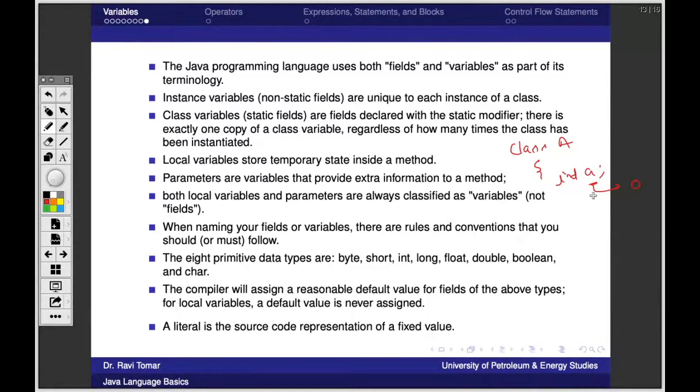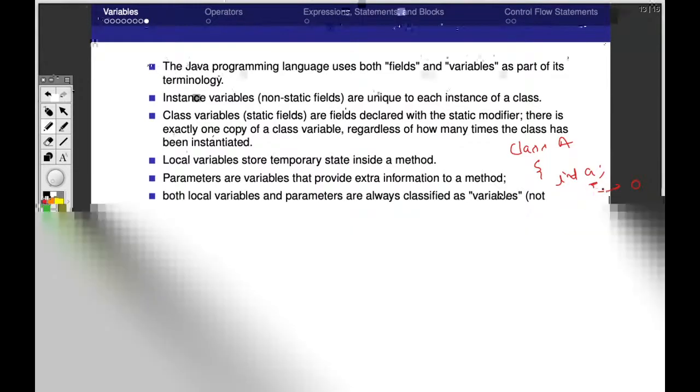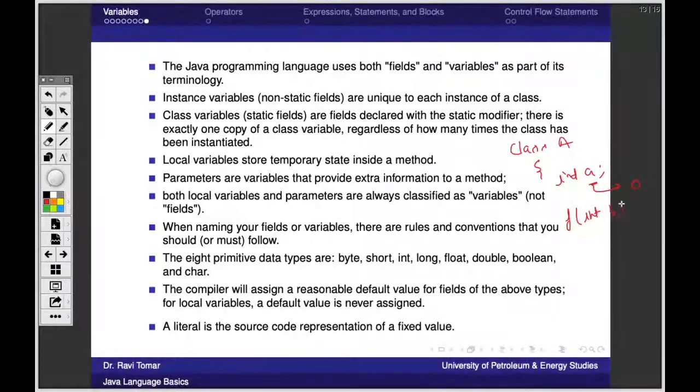This was the question at the beginning of this session, whether it will be assigned or not. But if you have some function that contains variables B or C, so these are parameters, they will never be assigned any default value, never. Only fields are assigned the values, okay? Or maybe within the if block, somewhere you said int Z. So this variable will also never get a default value initialized, okay?